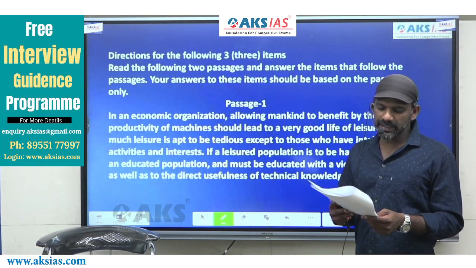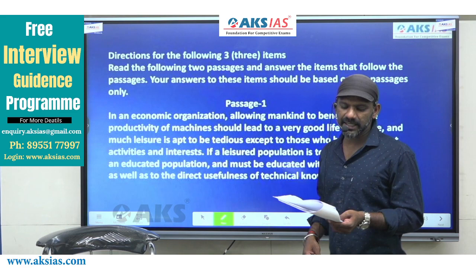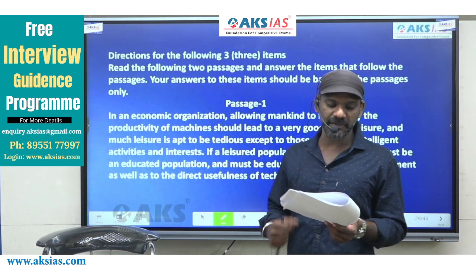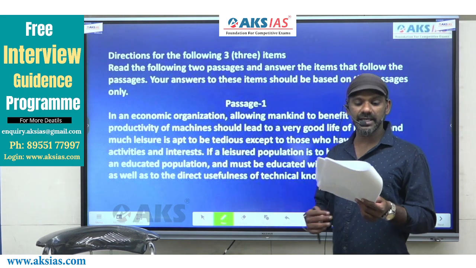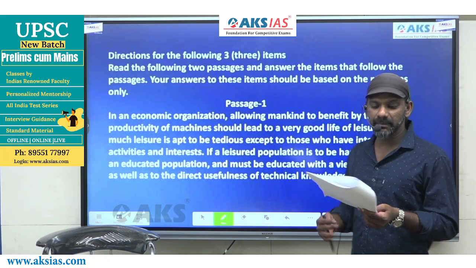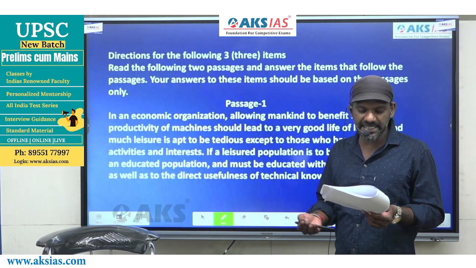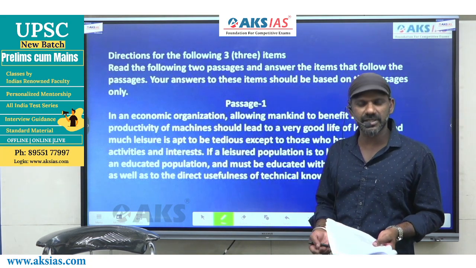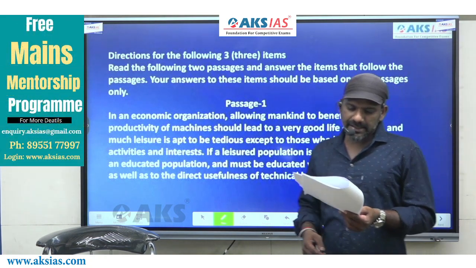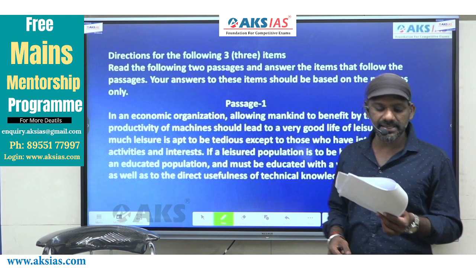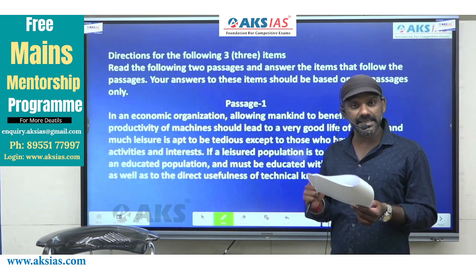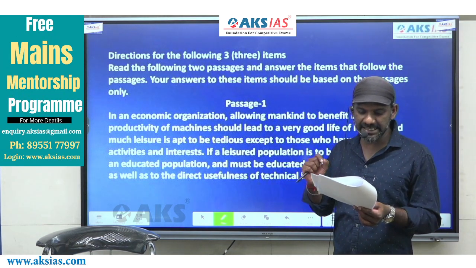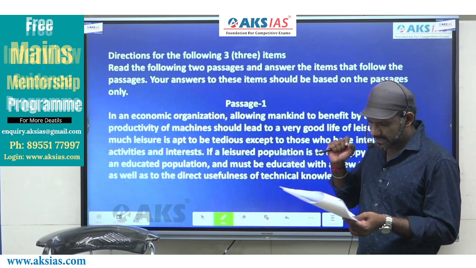In an economic organization, allowing mankind to benefit by the productivity of machines should lead to a very good life of leisure, and much leisure is apt to be tedious. Tedious means boring, right? Tiring, boring, uninteresting. And much leisure is apt to be tedious except to those who have intelligent activities and interests.